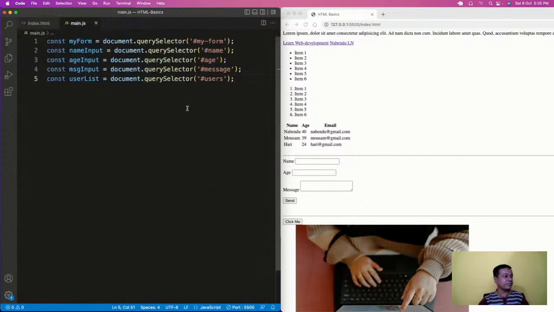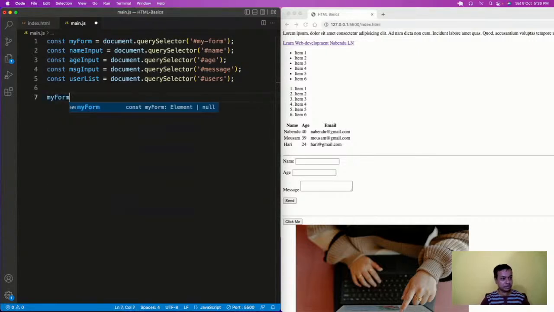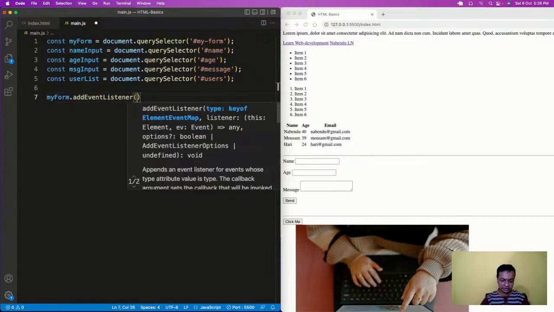Now I've selected everything, but now this send button is there. When the user clicks on this send button, I have to listen for it. This is where JavaScript came into the picture. JavaScript was actually created for this reason only. For that, what I need to do is myForm dot addEventListener, and then it will have a submit.